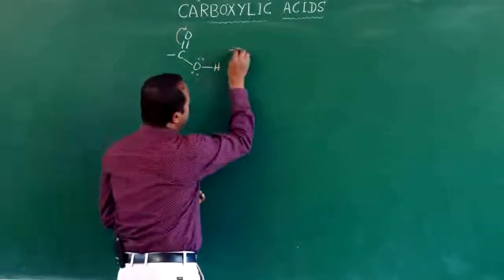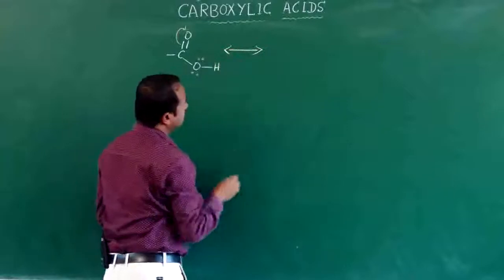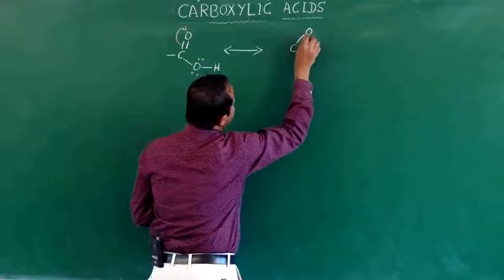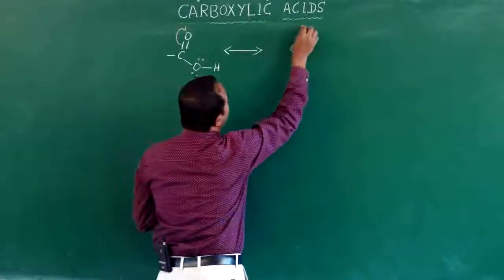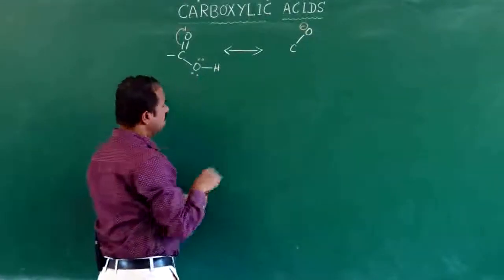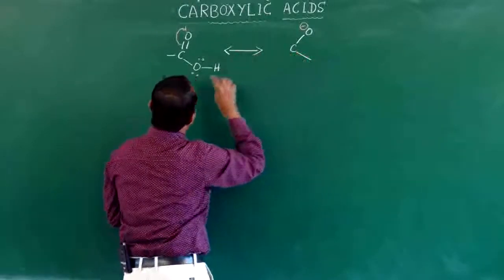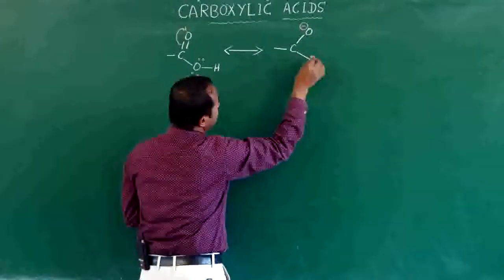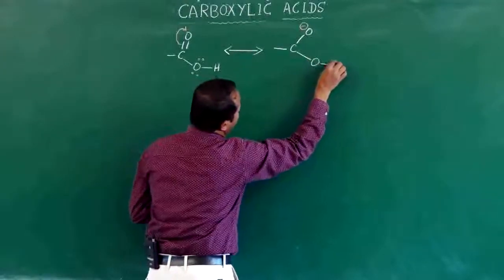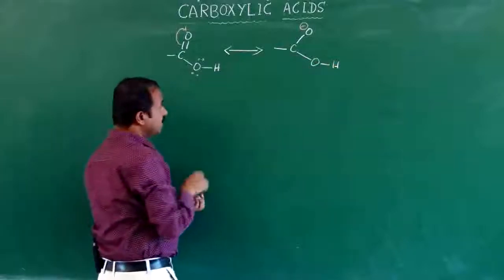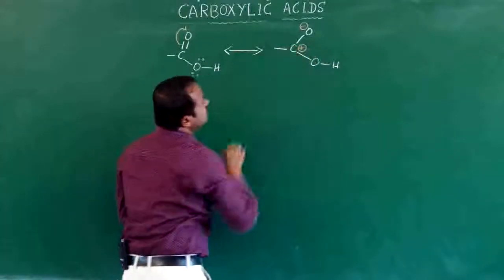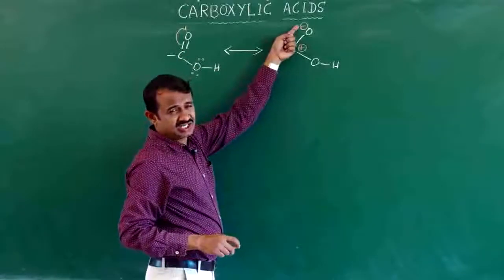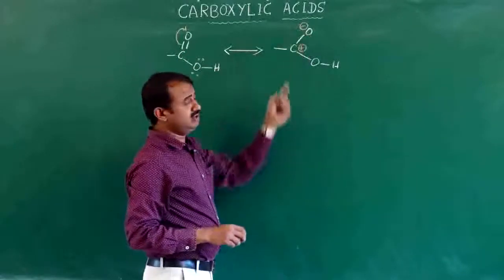Coming to the resonance structures: on carbon there is a single bond, and electrons are stored here. When a double bond forms, this is a carbocation and the oxygen is an anion.